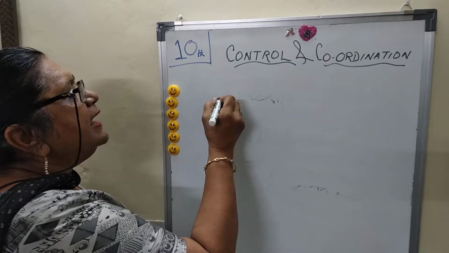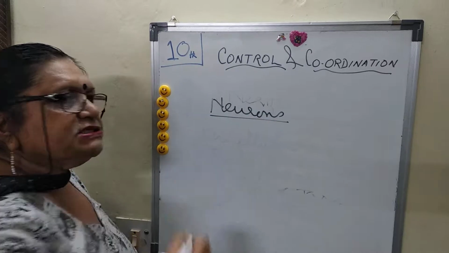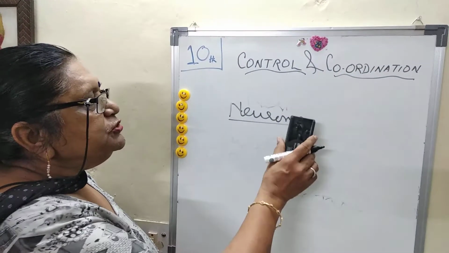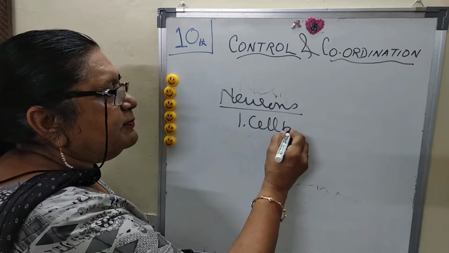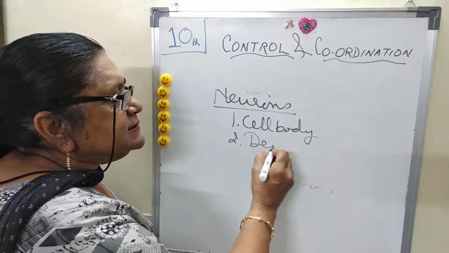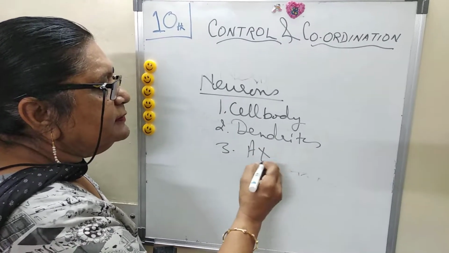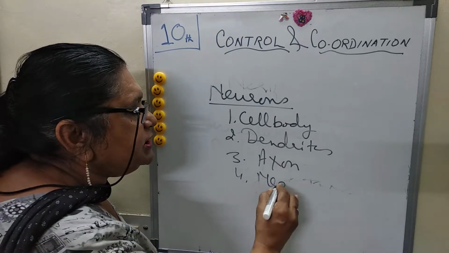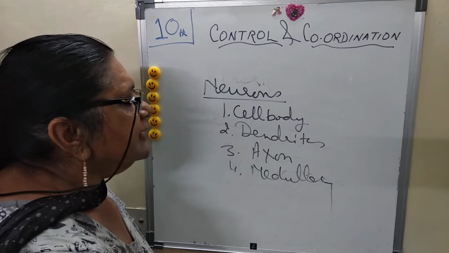Now first we will discuss the main structure of the neuron, which plays a very important role for the body. Neurons consist of various parts: cell body, dendrites, axon, and medullary sheath.